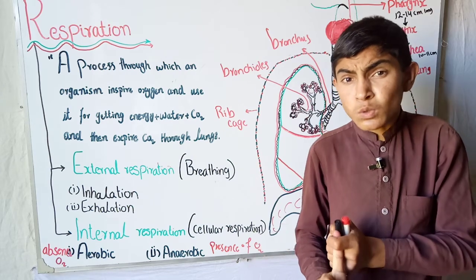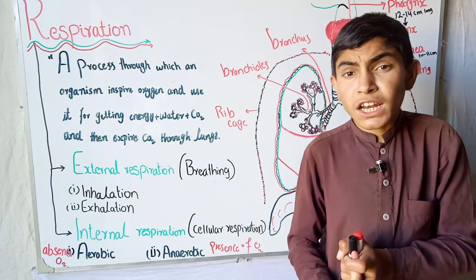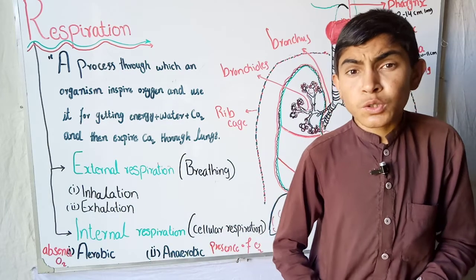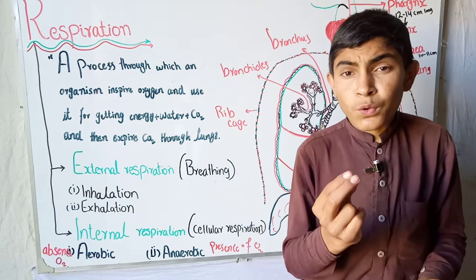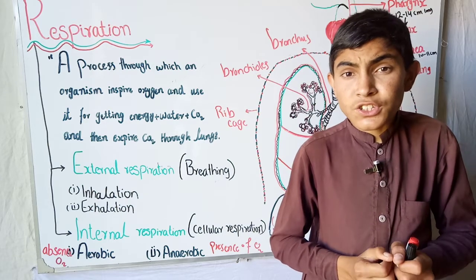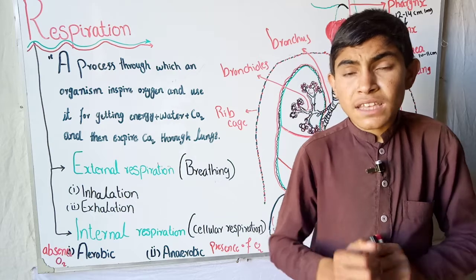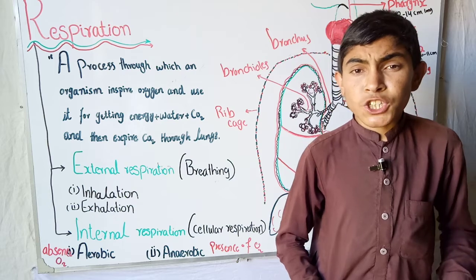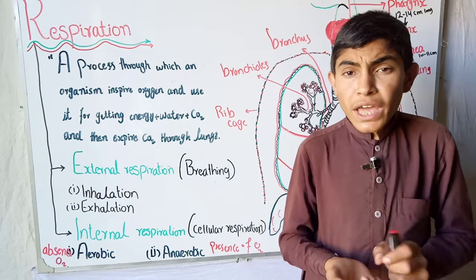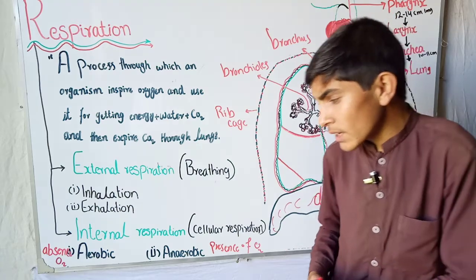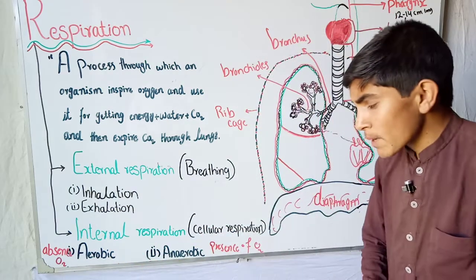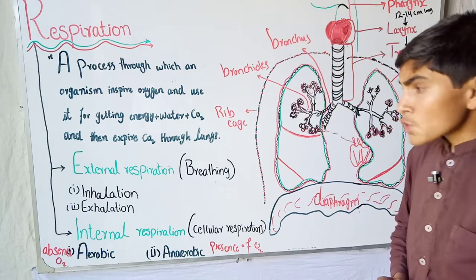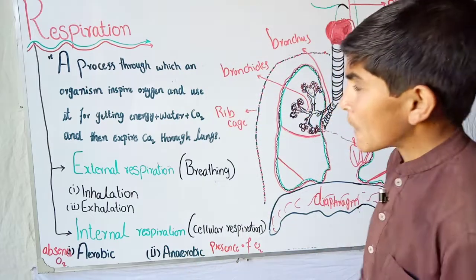So in our cells anaerobic respiration occurs, due to which a very small amount of energy is released, but we survive during the running time. After the running, when we stop, we are able to inhale oxygen, so after the anaerobic respiration in our cells, aerobic respiration also occurs. So this was the general introduction to respiration.